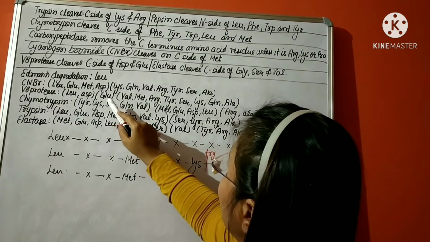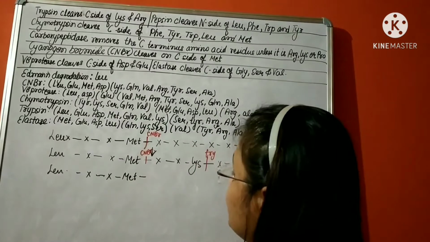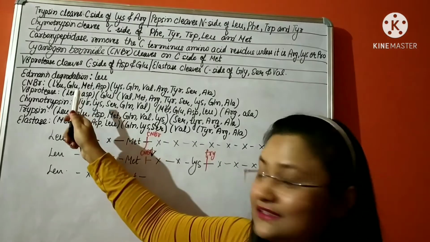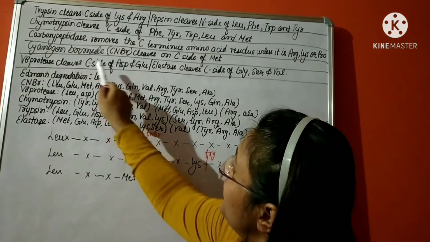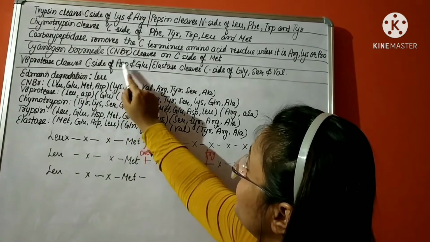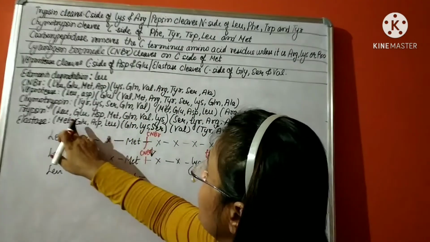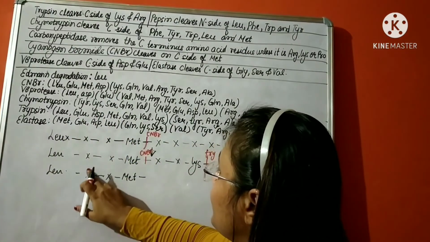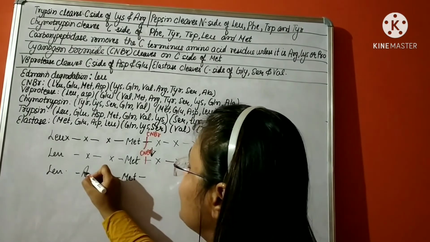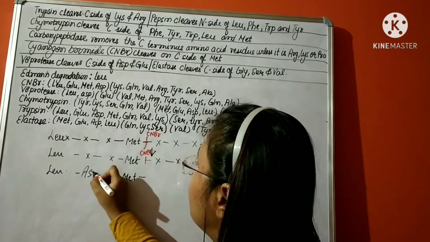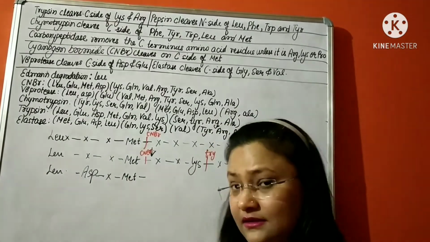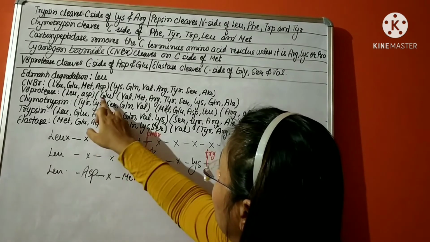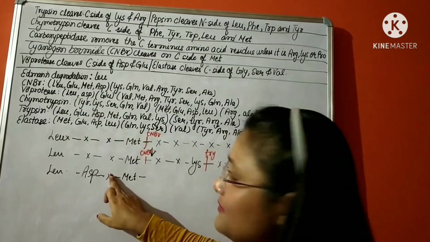We need to find out for aspartic acid and glutamic acid. We know leucine and aspartic acid are together. So the V8 protease cleaves the fragment at the C side of aspartic acid and glutamic acid, but aspartic acid is with leucine. So that means now we got to know the position of aspartic acid as well. Right? Aspartic acid is over here, so that means glutamic acid must be here.